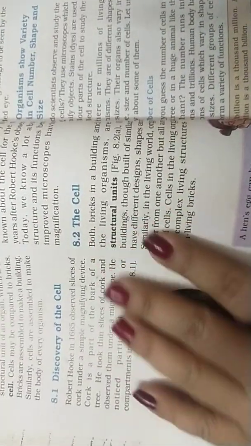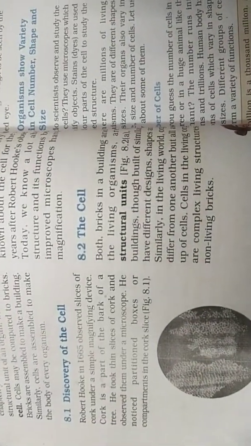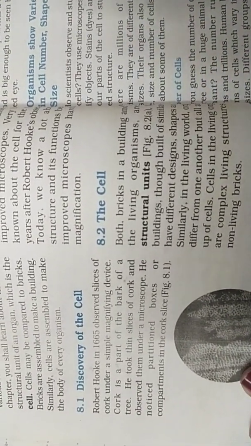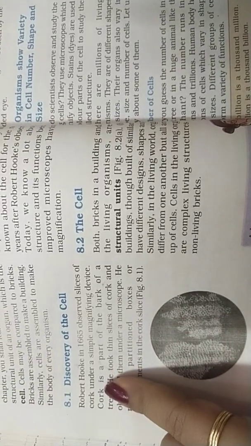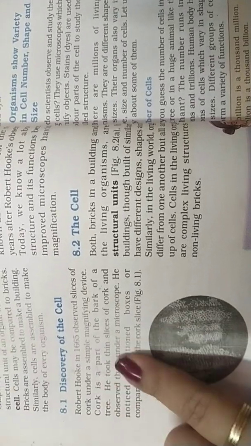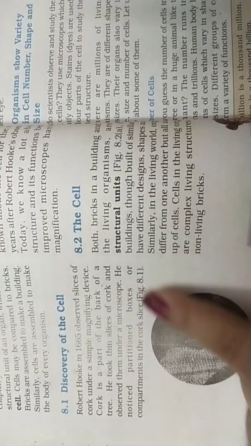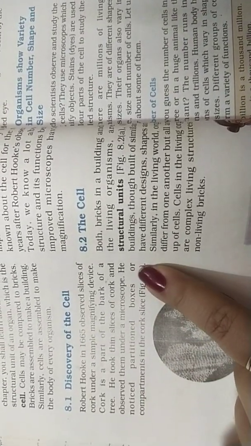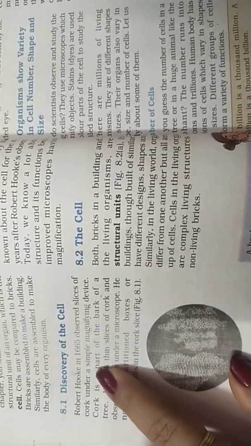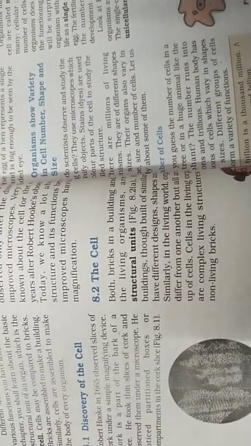It was done under a simple magnifying device, not a very complicated type of microscope. It was a simpler kind of microscope, and it was done on cork, which is a part of the bark of a tree. He took thin slices of cork and observed them under the microscope. He noticed partitioned boxes or compartments in the cork slice. So he used cork for the discovery of the cell in the year 1665.